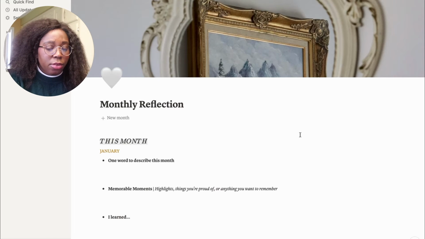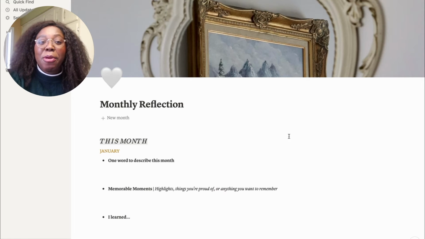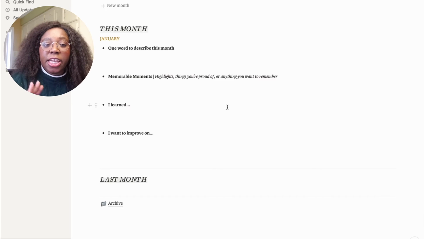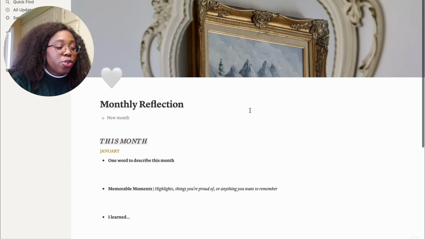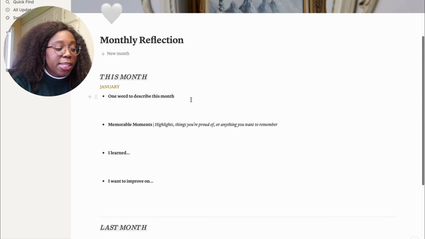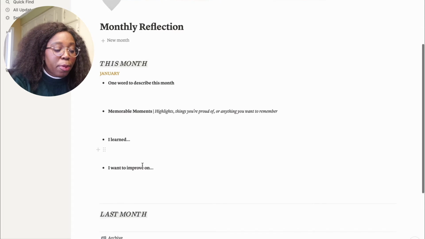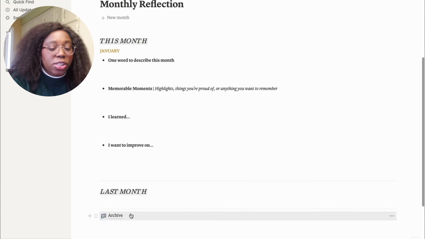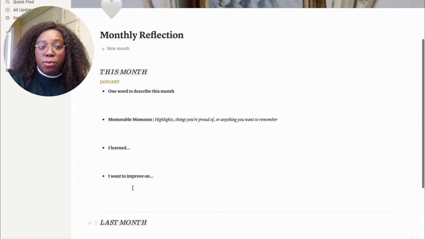The final thing I have in my personal place, I forgot the word for it, tab, my personal tab, is my monthly reflection. I like this idea of reflecting at the end of every month to see how things went and how things could improve. This also comes from the template of the original, of Michelle. It's basically one way to describe this month, memorable moments, what I learned, what I want to improve on. And then you can archive every month so that at the end of the year you can just go back and look at every month.